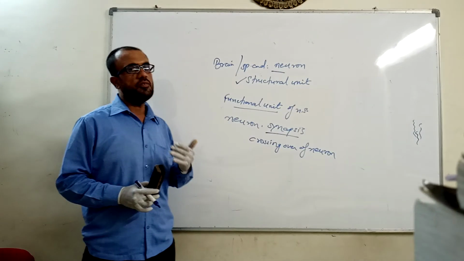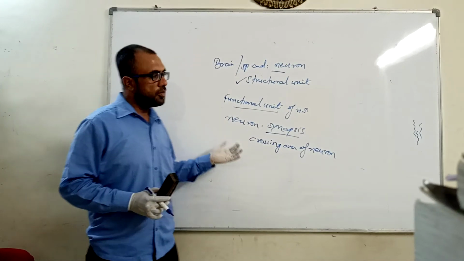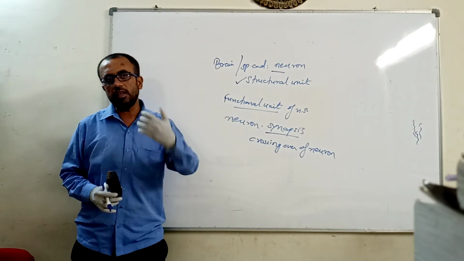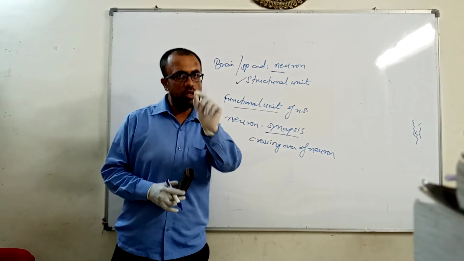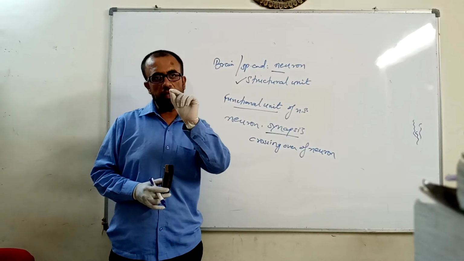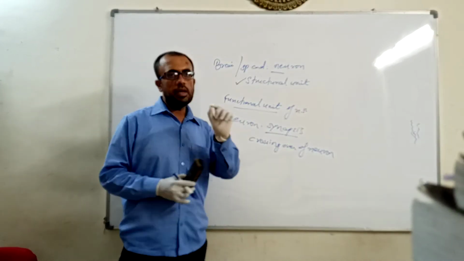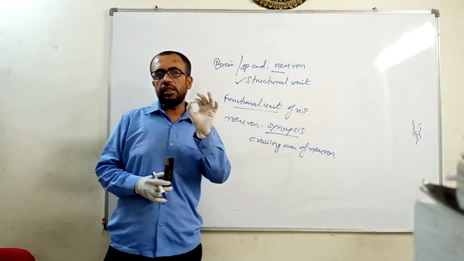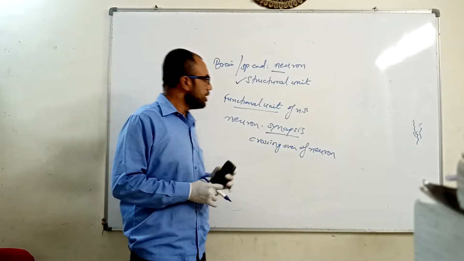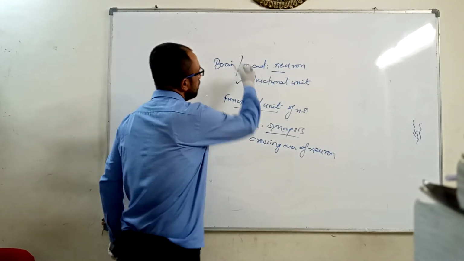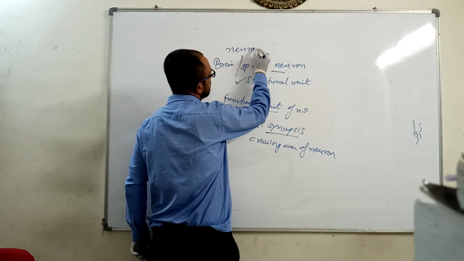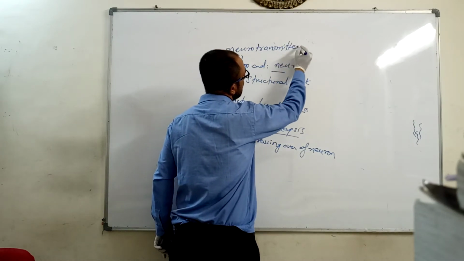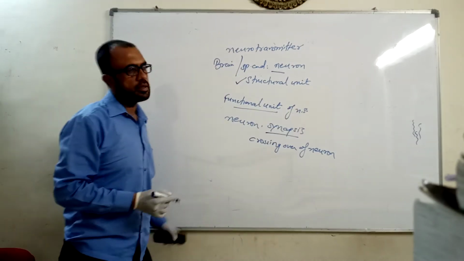How does that help in the functioning of neuron? Because whenever neurons cross with each other, whenever synapses takes place, then at the junction of synapses, means at the synaptic cleft, where the neurons cross over or intersect each other, at that point or junction, there is a release of neurotransmitters.